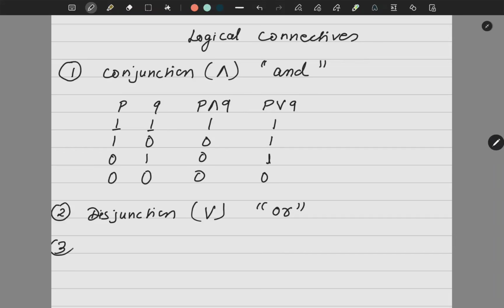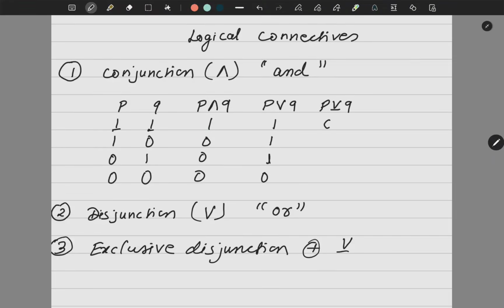There is one more which is called exclusive disjunction. Now what is the meaning of this exclusive disjunction? It is represented like this or this. This means either P or Q, but not both. So if I draw it here, see, when both are true, this will not be true, this will be 0. And the others are 1, 1 and 0.